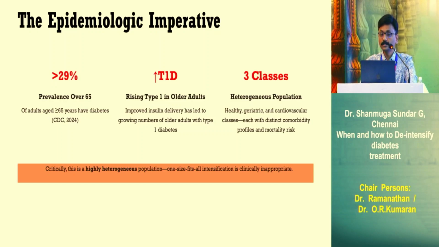Epidemiologically, people are living longer. The prevalence of diabetes in people more than 65 years of age is almost 30%. Even type 1 diabetes people, with very effective management, are living into the elderly population. And the elderly population itself has different classes, so it's not like one treatment fits all. We have healthy elderly population, elderly population with various geriatric syndromes, and elderly population with various cardiovascular risk factors. So we have to divide the treatment, because in the healthy population we can have normal targets, but in geriatric patients with geriatric syndromes and cardiovascular risk, we have to modify our treatment.